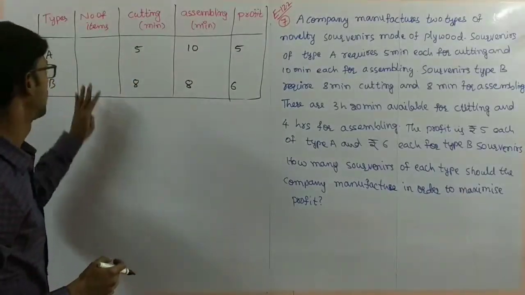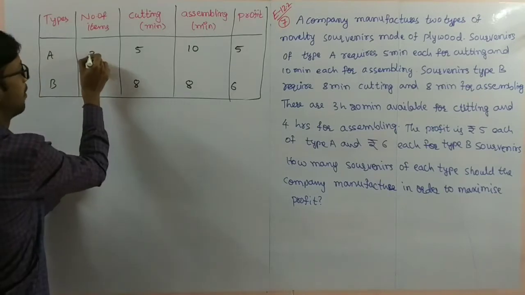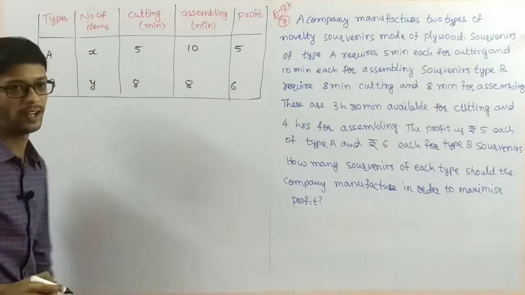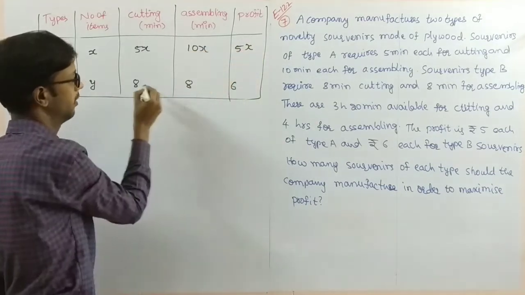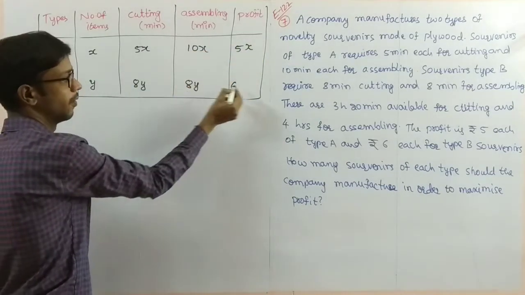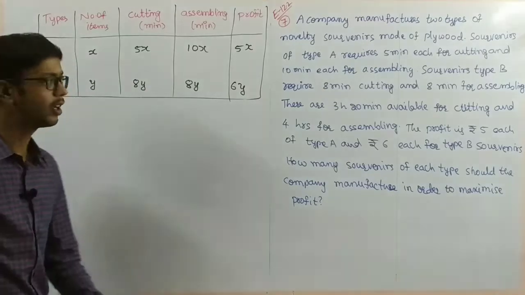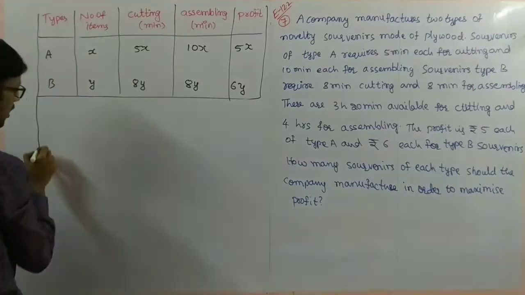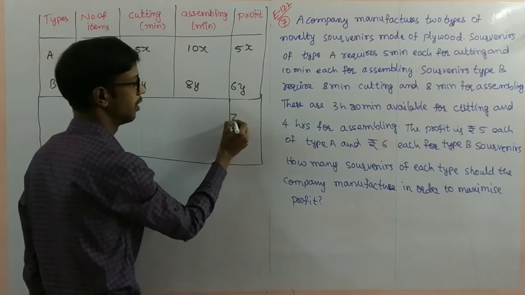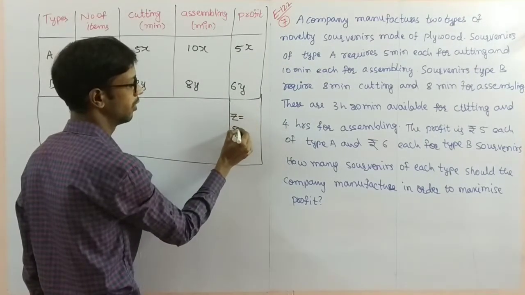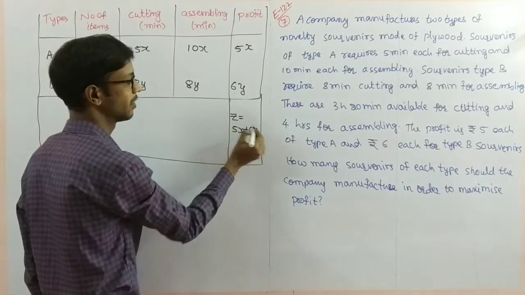Next here, number of items I'll write. Number of items I am taking X and Y. So multiply with X in all places, multiply with Y. The total profit, I'll write in a little bit of a big box. Why? Because total profit is Z equal to 5x plus 6y.